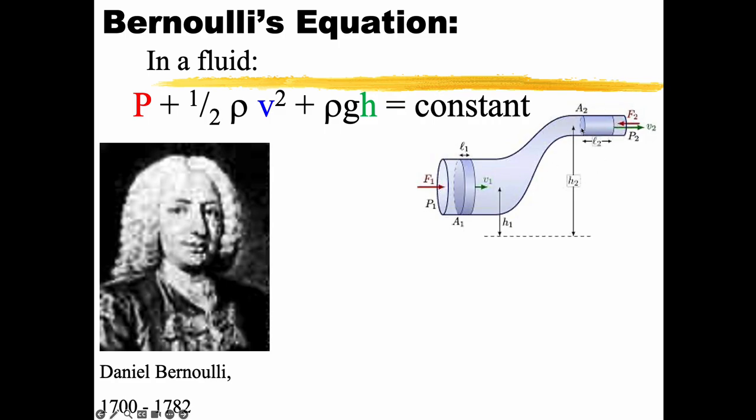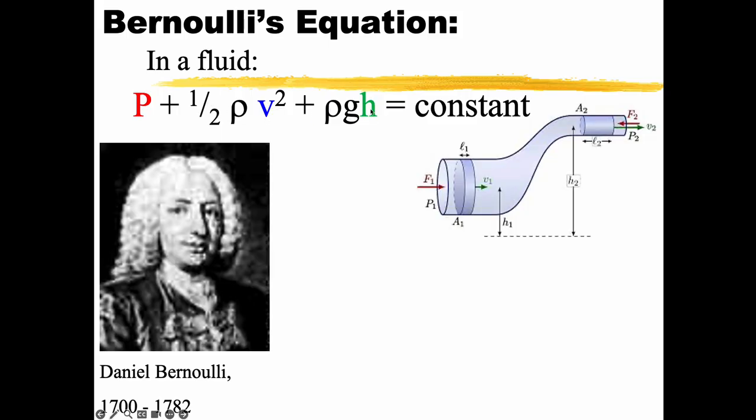So then when I look over here, notice I'm at a new height and a new area. There are so many cool things going on here. But what I want you to see is that this should look really familiar to you, friends. You should be looking at this and thinking, oh, this looks a little bit like kinetic energy. Instead of 1/2 m v squared, I have 1/2 rho v squared.